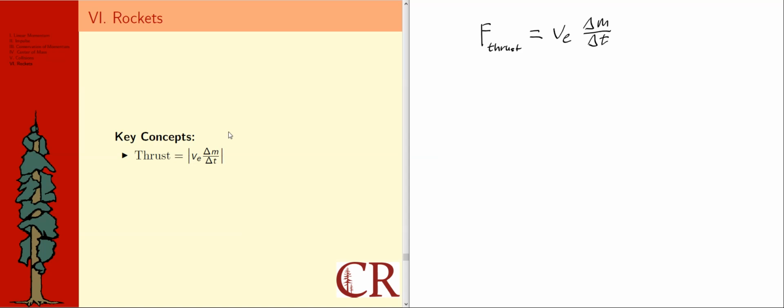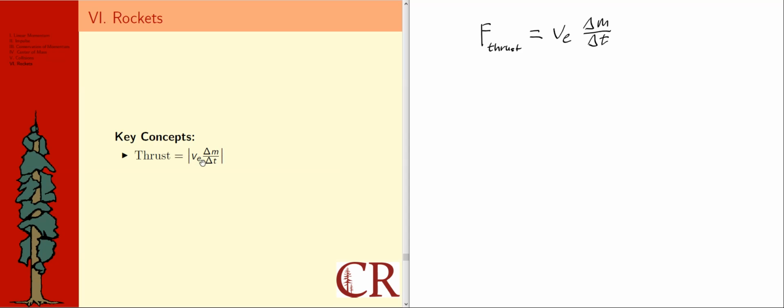I think the reason why the absolute value is there, though, is because if you look at the quantities in this expression, V sub E is actually the exhaust velocity for the rocket. The way rocket engines basically work is they spew out exhaust, and that exhaust has momentum.